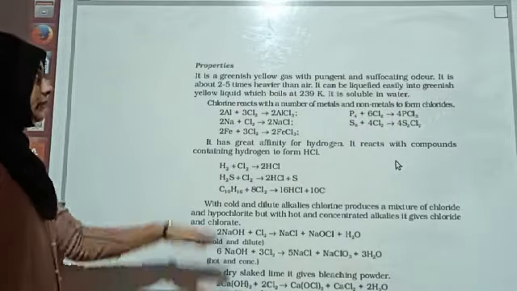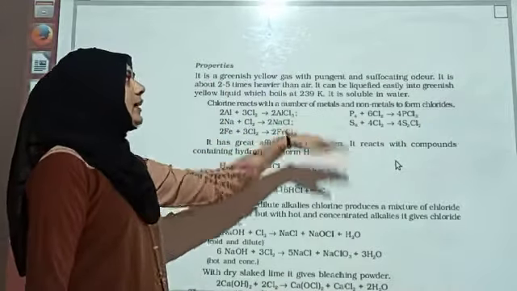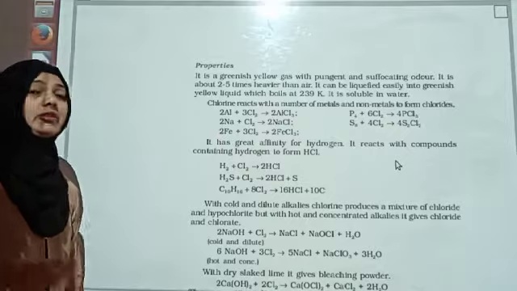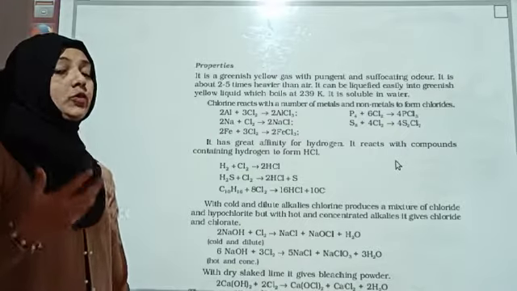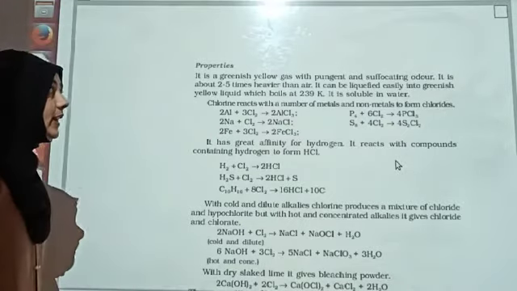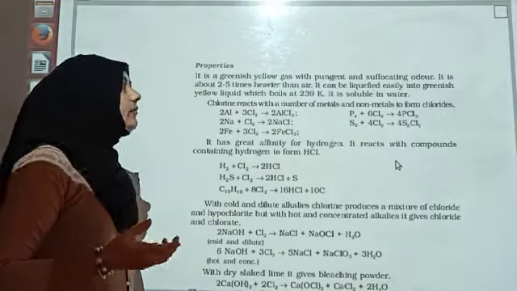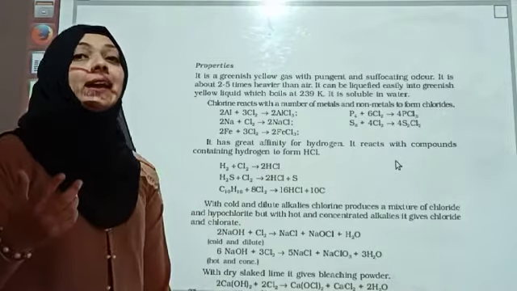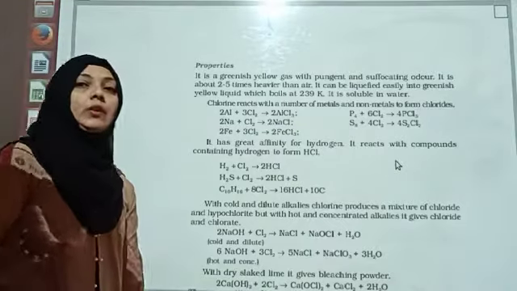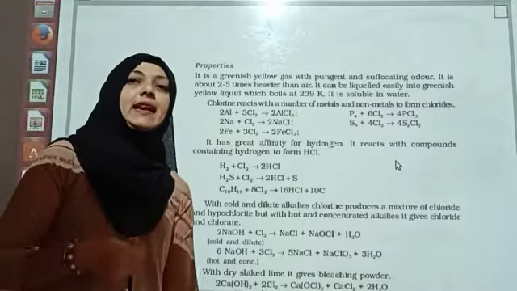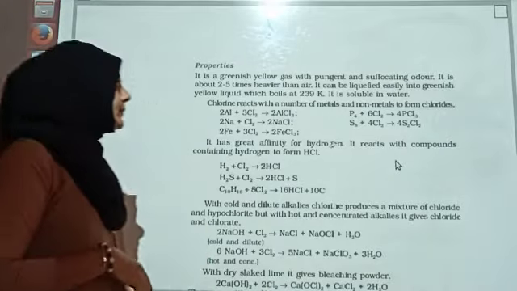Properties. It is a greenish yellow gas with a pungent and suffocating odor. It is about 2.5 times heavier than air. वो air से 2.5 times heavier है. It can be liquefied easily into a greenish yellow liquid which boils at 239 Kelvin. It is soluble in water. So we are using the solution of HCl. HCl is actually a gas.